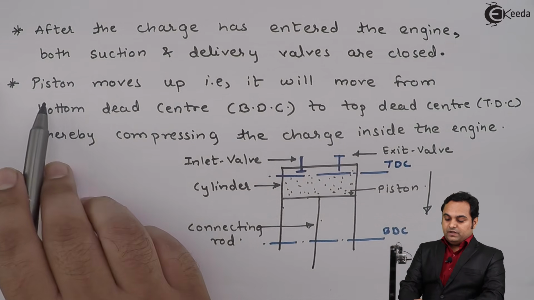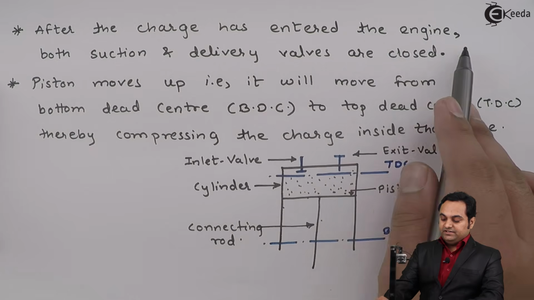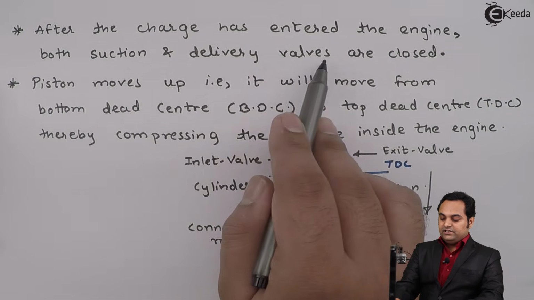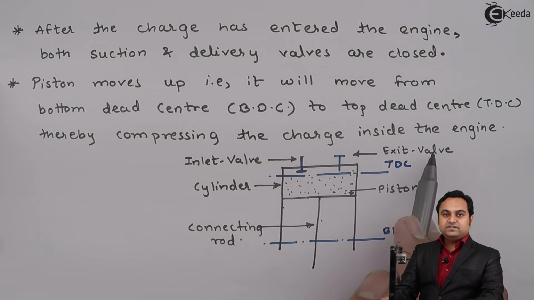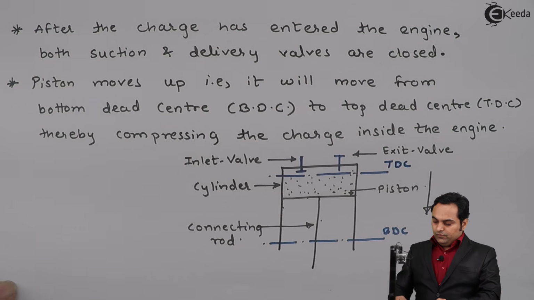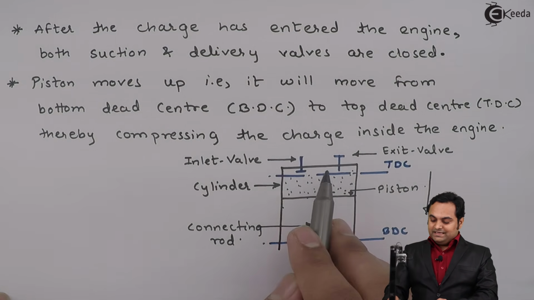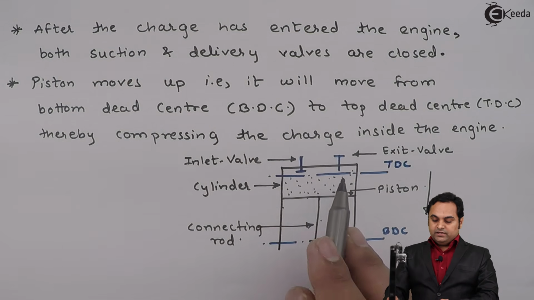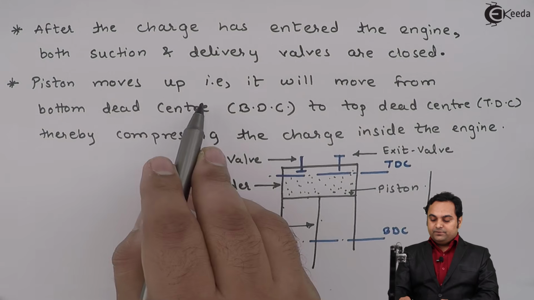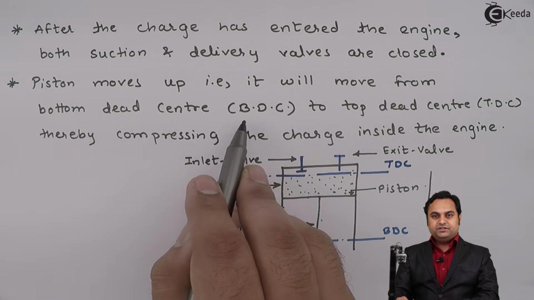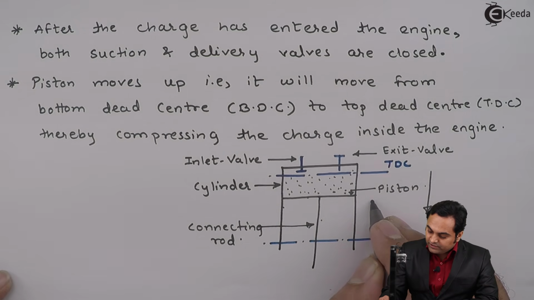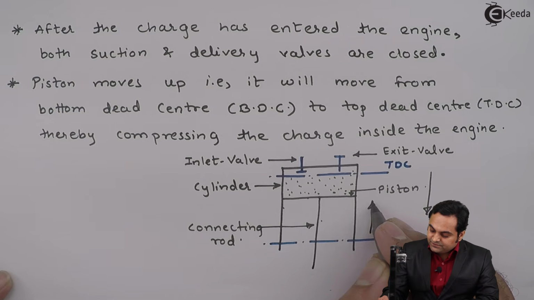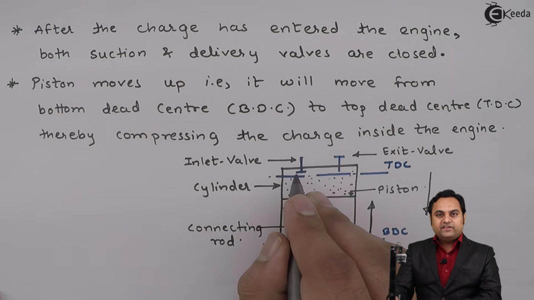Next, after the charge has entered the engine, both suction and delivery valves are closed. The suction valve, that is the inlet valve, and the delivery valve, that is the exit valve, both are closed. So now, as we can see, once the inlet valve and exhaust valve are both closed, after that the piston moves up, that is it will move from bottom dead center BDC to top dead center TDC. And when the piston starts moving up, both the valves are closed.